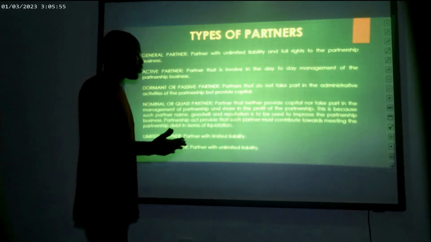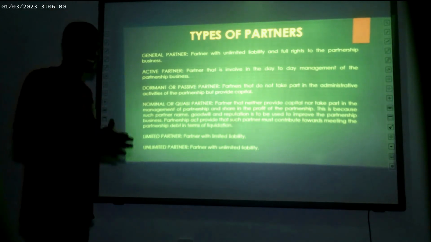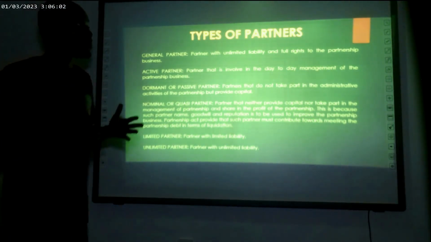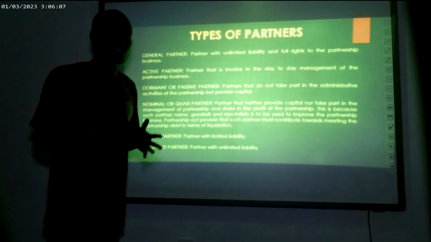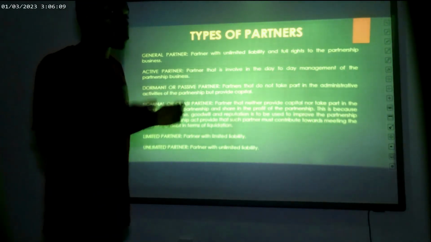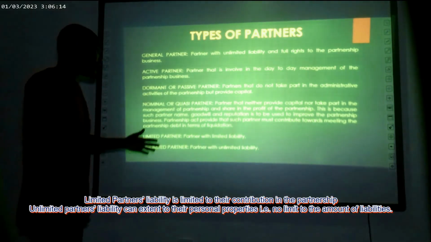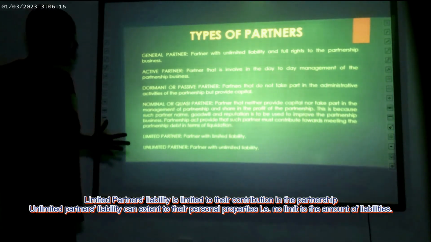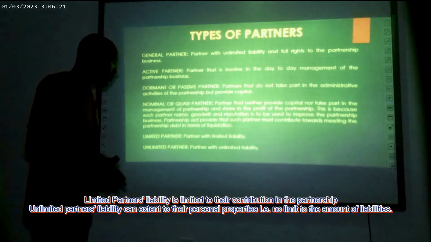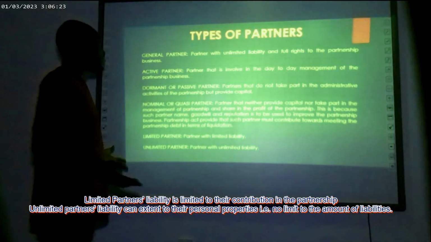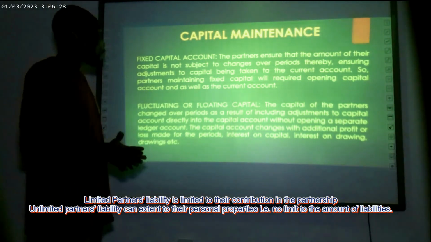So the Partnership Act provides that such a partner must contribute towards meeting the partnership debt in terms of liquidation. Meaning, if the partnership comes to an end today, such a partner must also contribute in meeting the debt of the partnership. We have the limited partner with limited liability in one way or the other. That is what defines limited partners. We also have the unlimited partner with unlimited liability. I think that is a little bit straightforward and not in any way confusing for us.